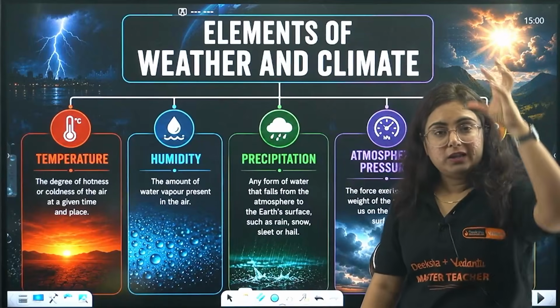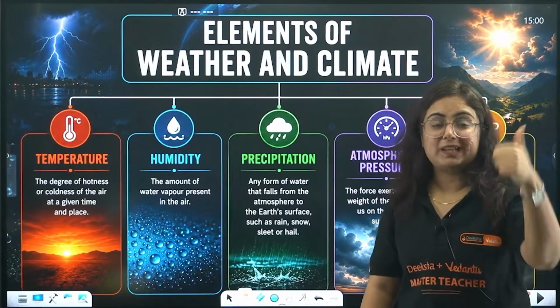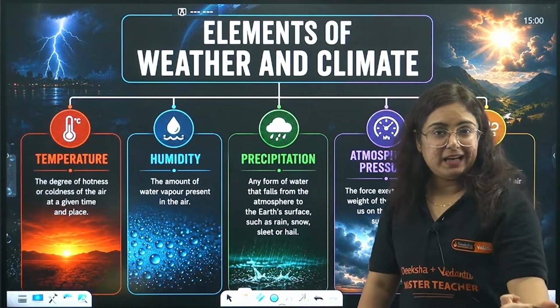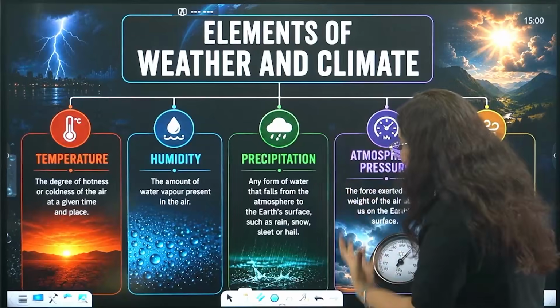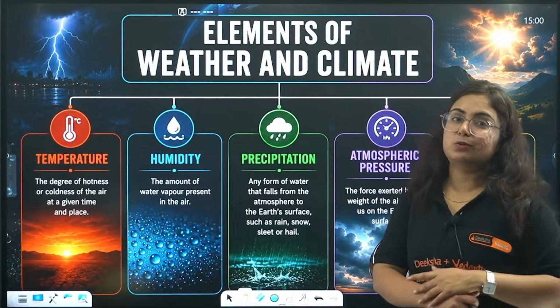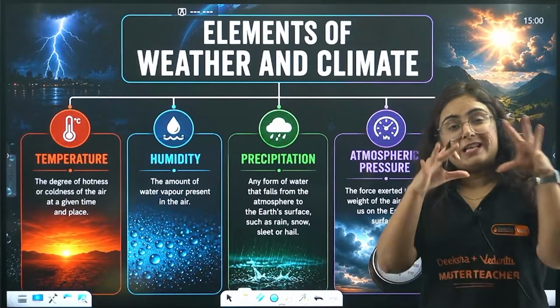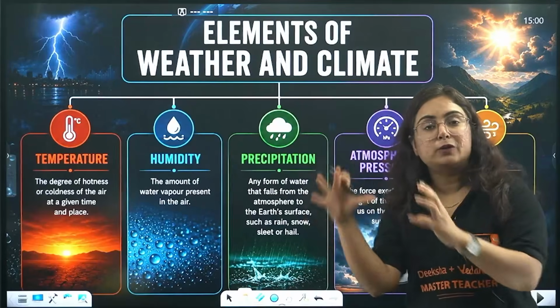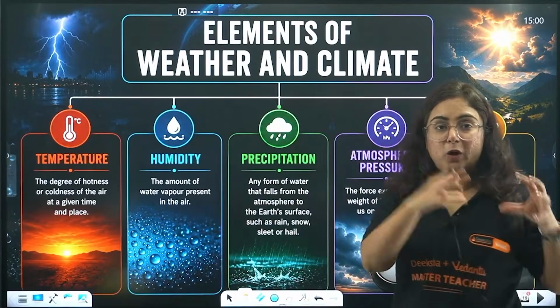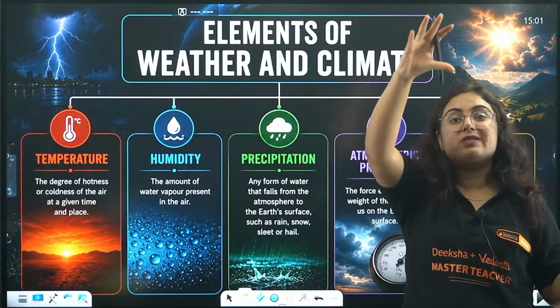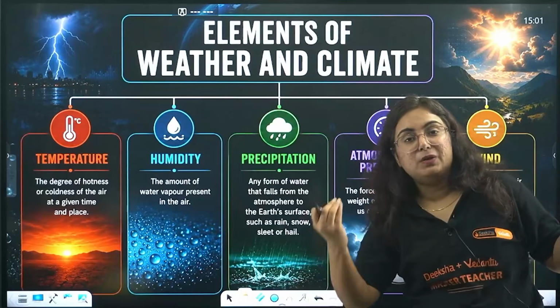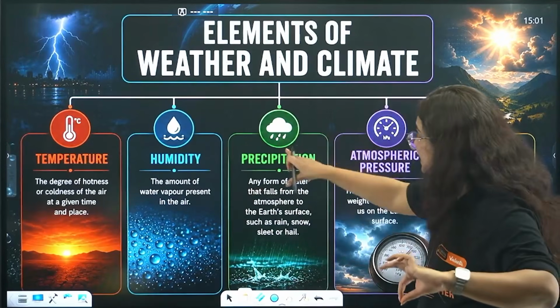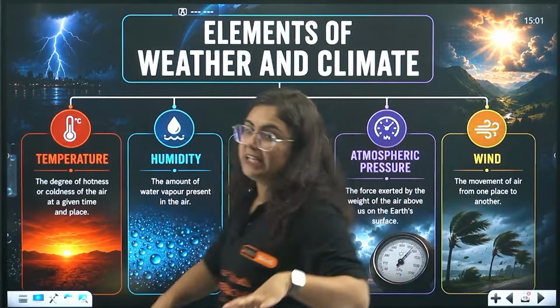Then comes the next element, that is precipitation. Water in any of its forms, it can be snow, it can be hail, that is coming from clouds to the earth's surface is known as precipitation. So precipitation is the change back of the form of water. The water that evaporated to form the clouds now again becomes liquid, beta. That process is known as precipitation.